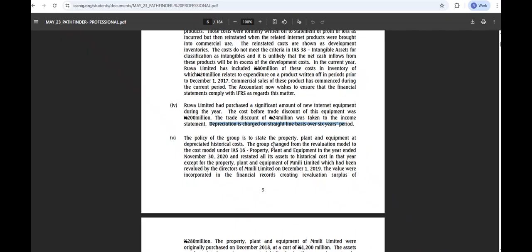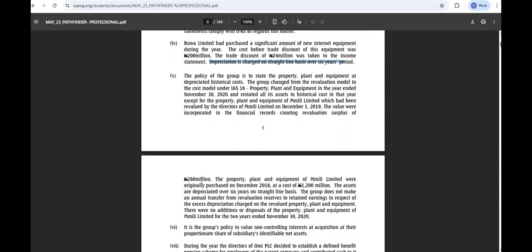The group changed from revaluation to cost model, right? In the year 2020 and restated all its assets at historical costs in that year, except for the PPE of Millie that had been revalued by the directors in 2019. The value was incorporated to be 280 million. Now the PPE of Millie were originally purchased at a cost of 1.2 million. The assets are depreciated over 6 years. So which means now, don't forget, we are talking about the group policy now, Abi. So whatever Millie is using is what we are also using.